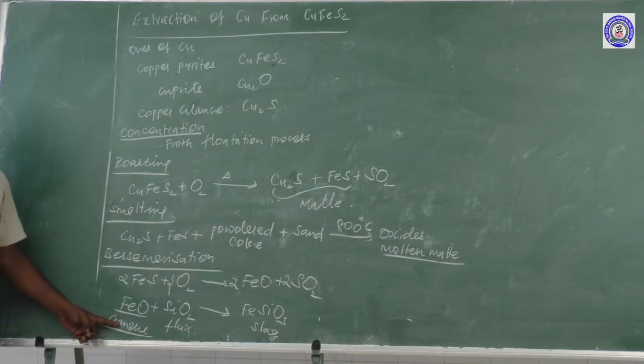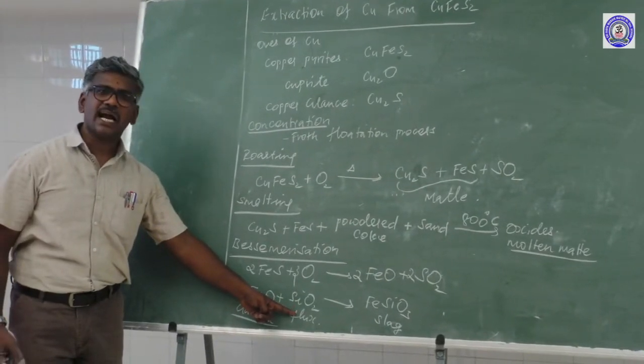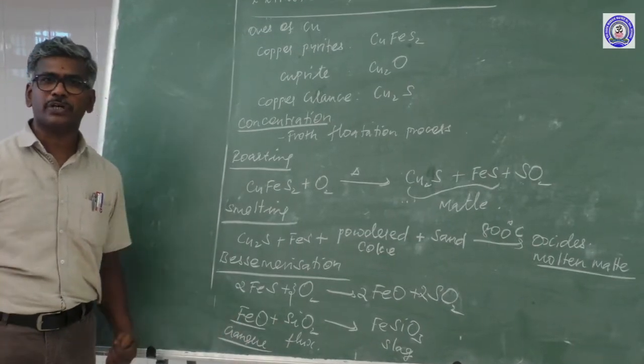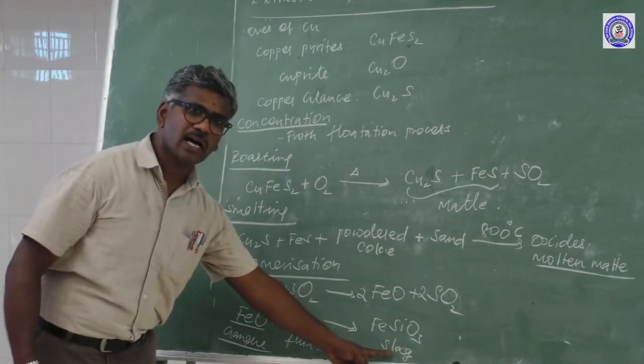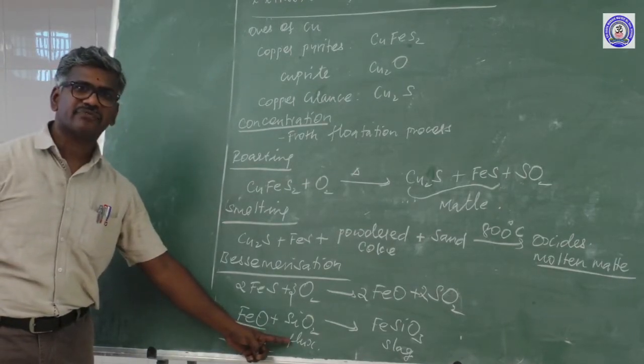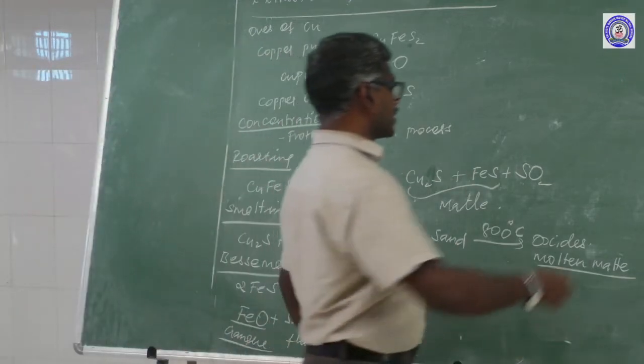What is the meaning of gangue? Impurities like sand, clay, rock associated with the ores. What is the meaning of flux? Flux is the additional substance added during the reduction in order to remove the impurities. This one is slag. Slag is formed from gangue and flux. This process.